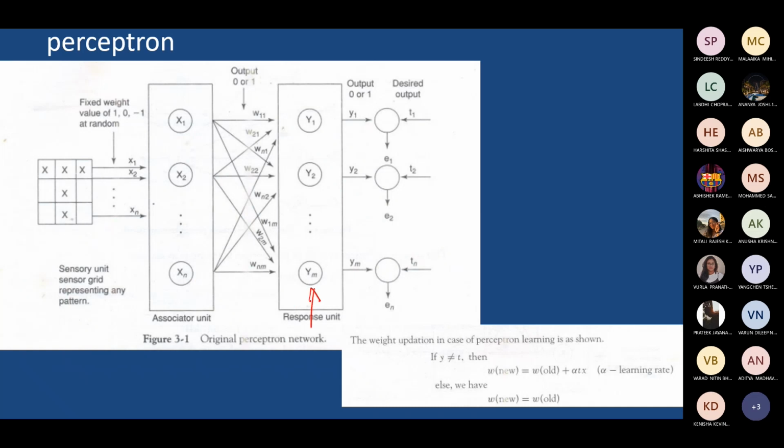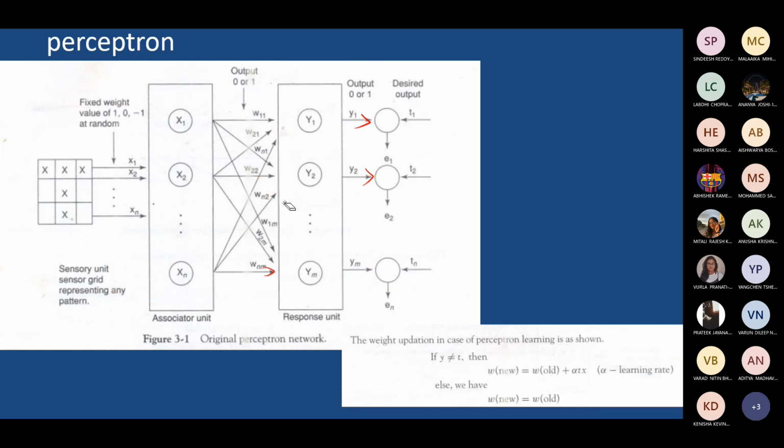This is where the actual processing takes place. The response unit will accept all the inputs from the input layer at each node, y1, y2, and so on up to m number of nodes, and it can generate responses y1, y2, and so on.